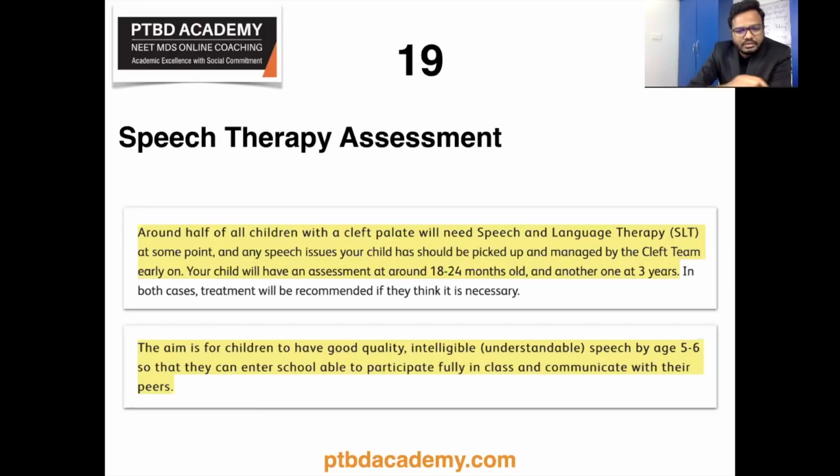3 to 6 months: surgery to repair cleft lip. 6 to 12 months: surgery to repair cleft palate. 18 months: speech assessment. 3 years: speech assessment. 5 years: speech assessment. 8 to 12 years: bone graft to repair a cleft in the gingival or gum area. 12 to 15 years: orthodontic treatment and monitoring jaw growth. Okay, and also you can find the relevant information in the slide as well. So speech assessment at around 18 to 24 months, and another one at 3 years and another one at 5 years. Okay, I hope this information is helpful.